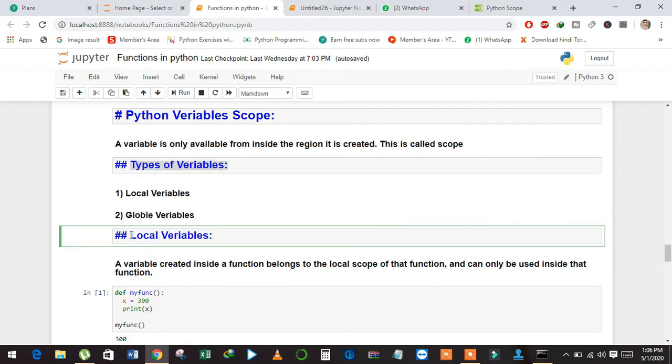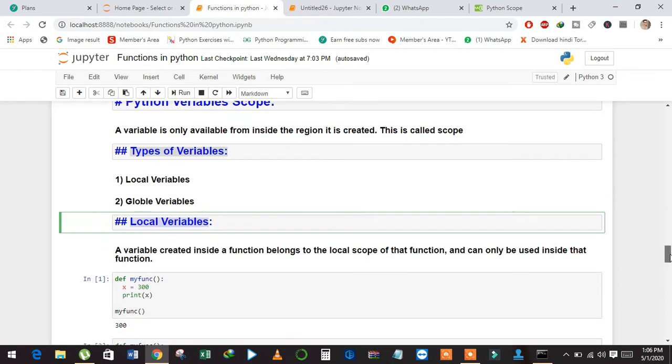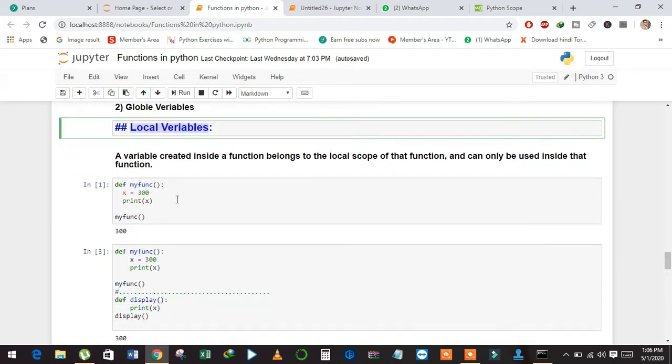Now we will discuss local variable scope. A variable created inside a function belongs to the local scope of that function and can only be used inside that function. It means when we create a function and inside the function we create a variable, we can't access this variable outside the function.